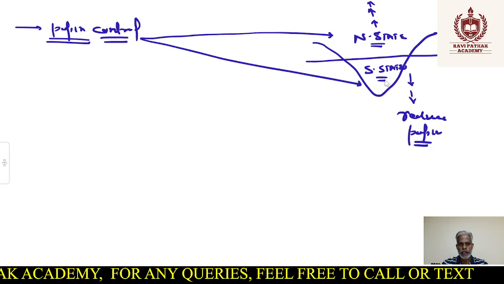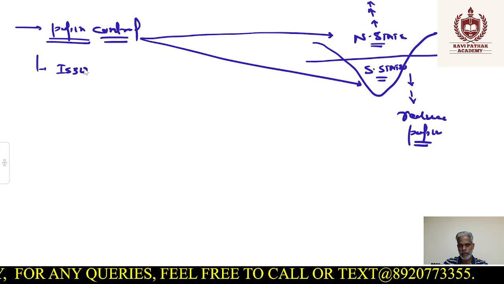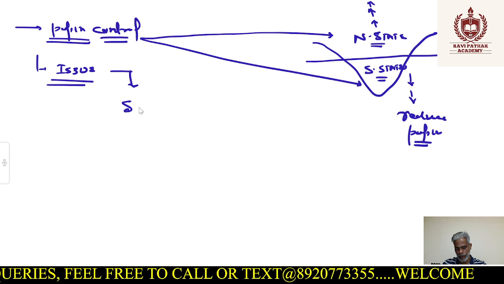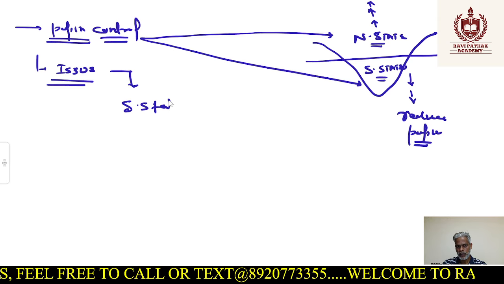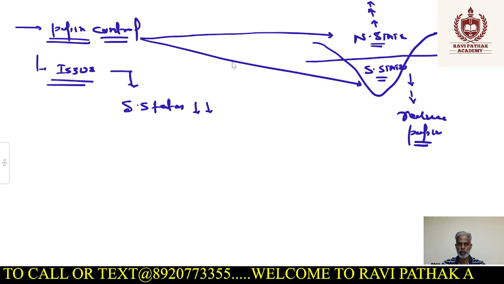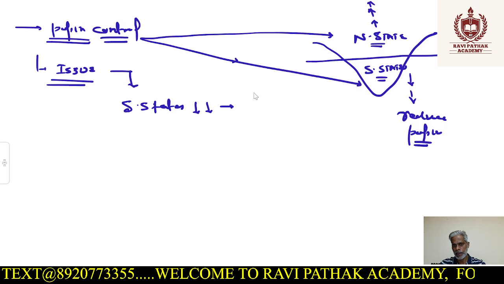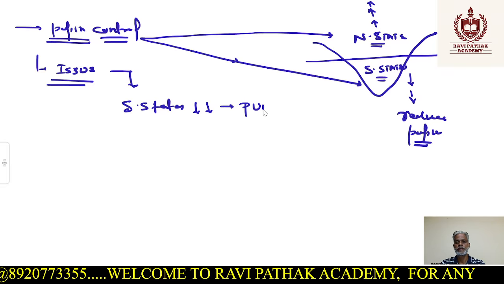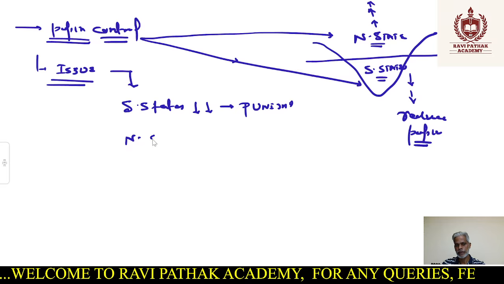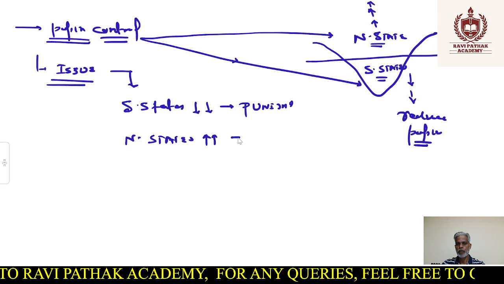Now, the southern states have raised the issue, right? They have raised the concern to the government that we are reducing. We are going ahead with your population control policy, but for reduction, rather than getting the incentive or award, we are being punished. And the northern states, which are increasing the population, they are being rewarded.